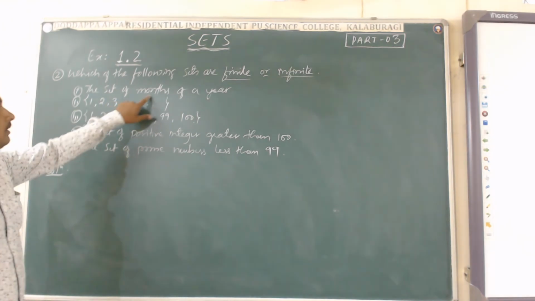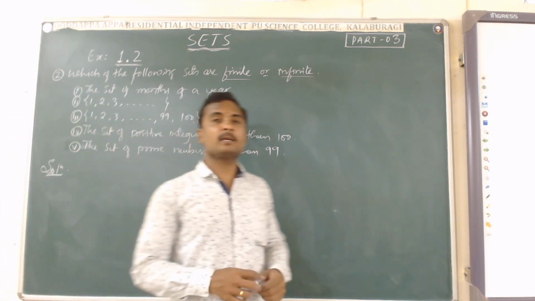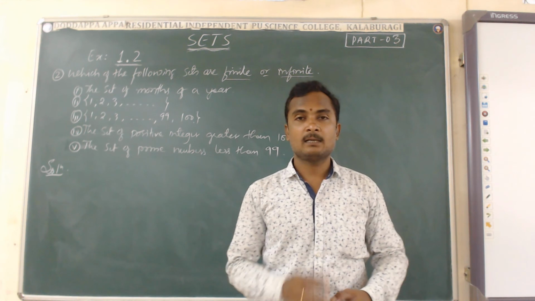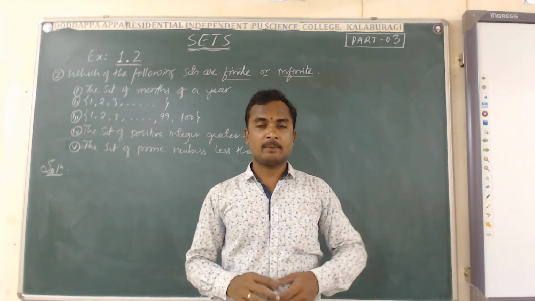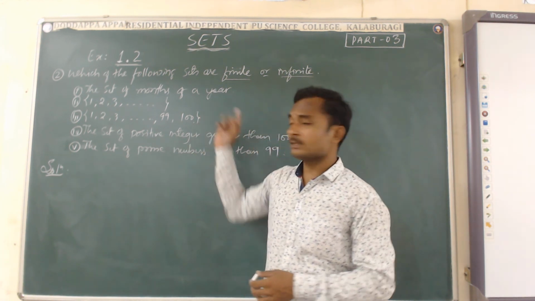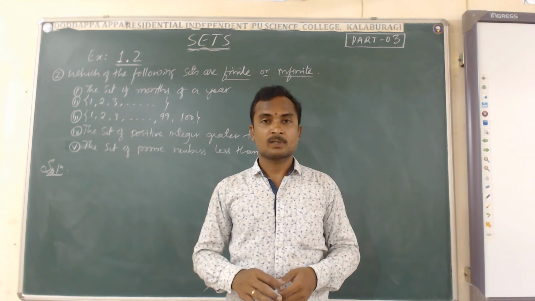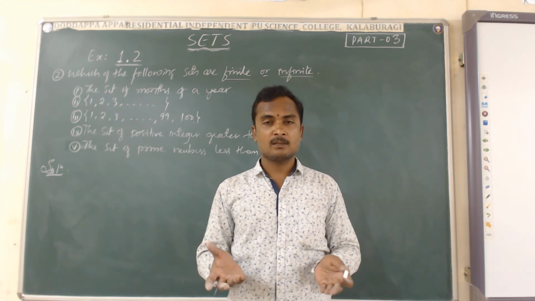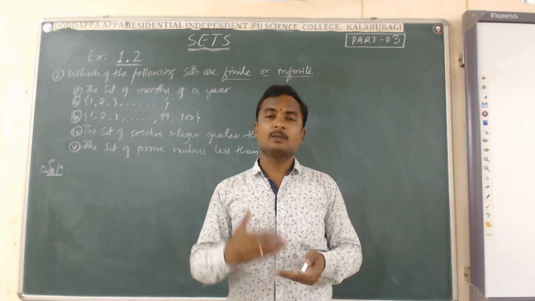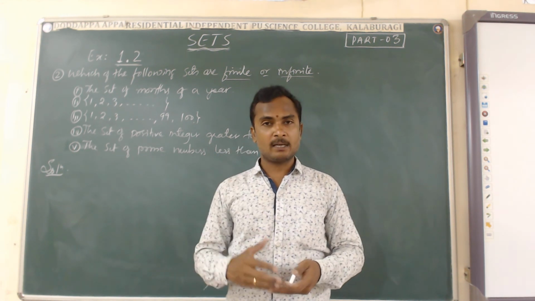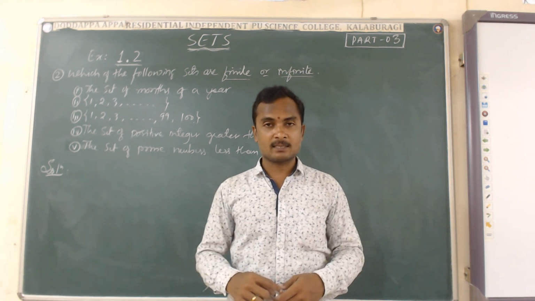The set of months of a year. There are how many months in the year? There are 12 months in the year. January, February to November, December, there are totally 12 months. Are they a finite number of months or an infinite number of months? Definitely they are finite, because we can count the number of months. First month January, second month February, to the 11th month November and the 12th month December. It means there are only 12 months in a year.